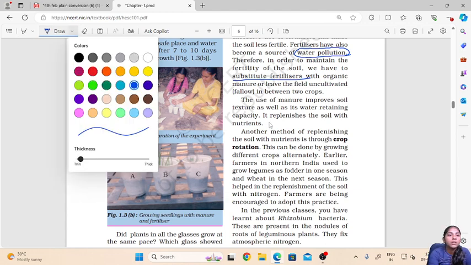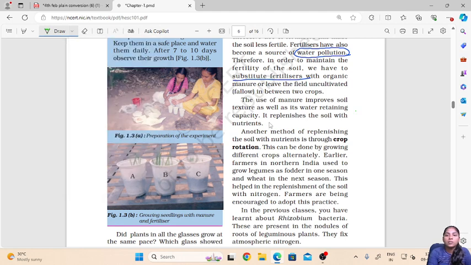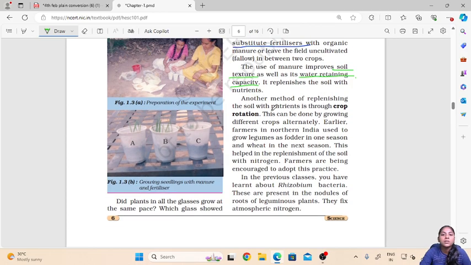Now using manure also improves the soil texture. So when we use organic manure, it will also improve the soil texture and also improve its water retaining capacity. Water retaining capacity means the capacity of the soil to hold water or to retain the water. And we already know that manure will replenish the soil with nutrients. Now another method to replenish the soil with nutrients is crop rotation. Now what is crop rotation?